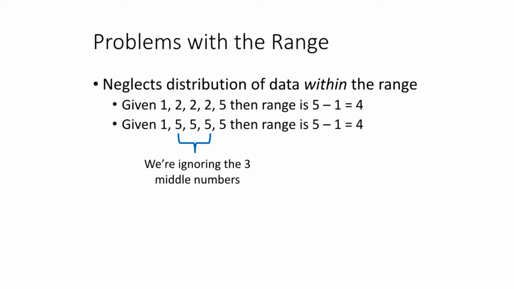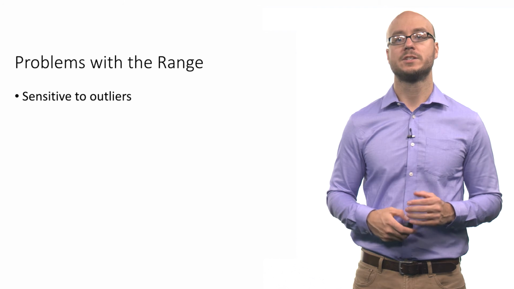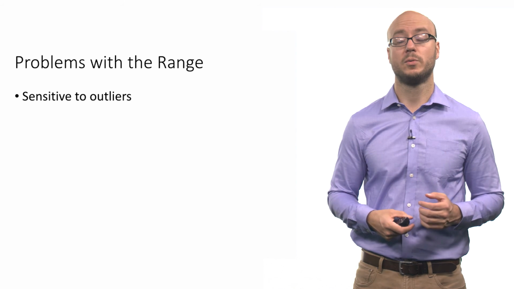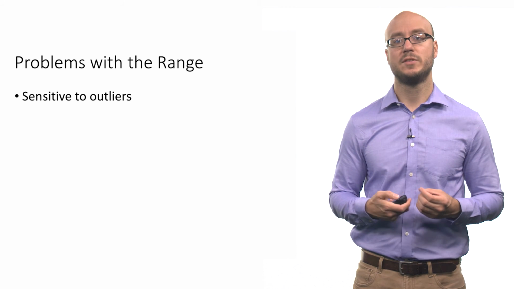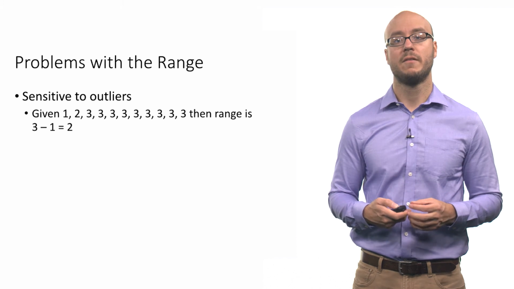So those two sets of observations are really quite different, in the sense that the first set has more variability because you have values of 1, 2, and 5, whereas the second set simply has values of 1 and 5. So the range is ignoring the distribution of data within the range. Another problem with the range, related to this first point, is that the range is sensitive to outliers or extreme values.